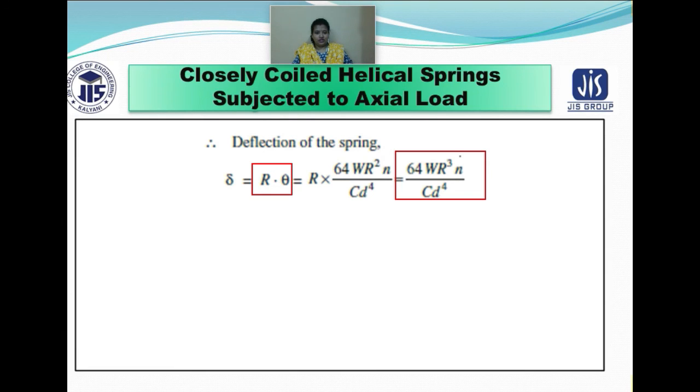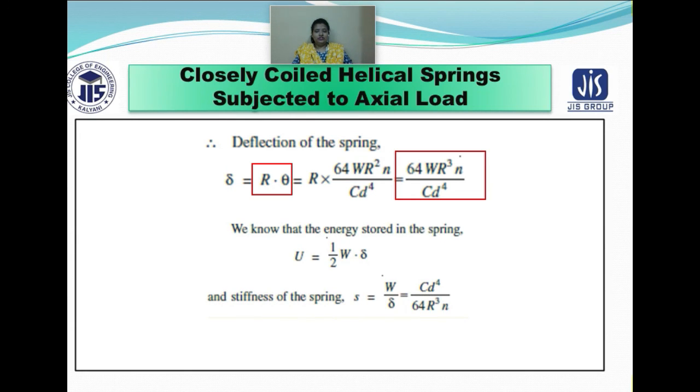W is your axial load, R is the mean radius of the coil, n is the number of turns that has been used in the coil, C is the modulus of rigidity, and d is the small d to the power 4, which represents the diameter of your coil.